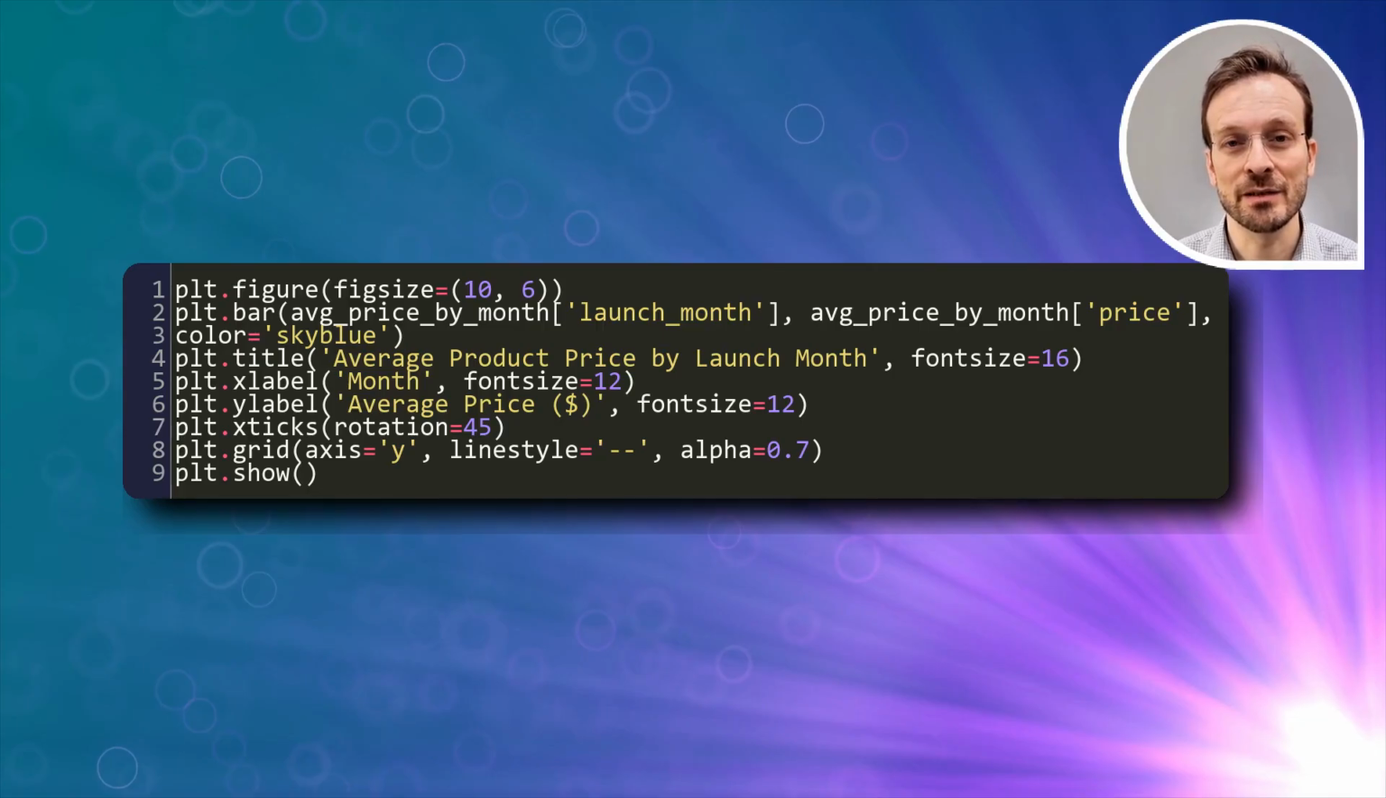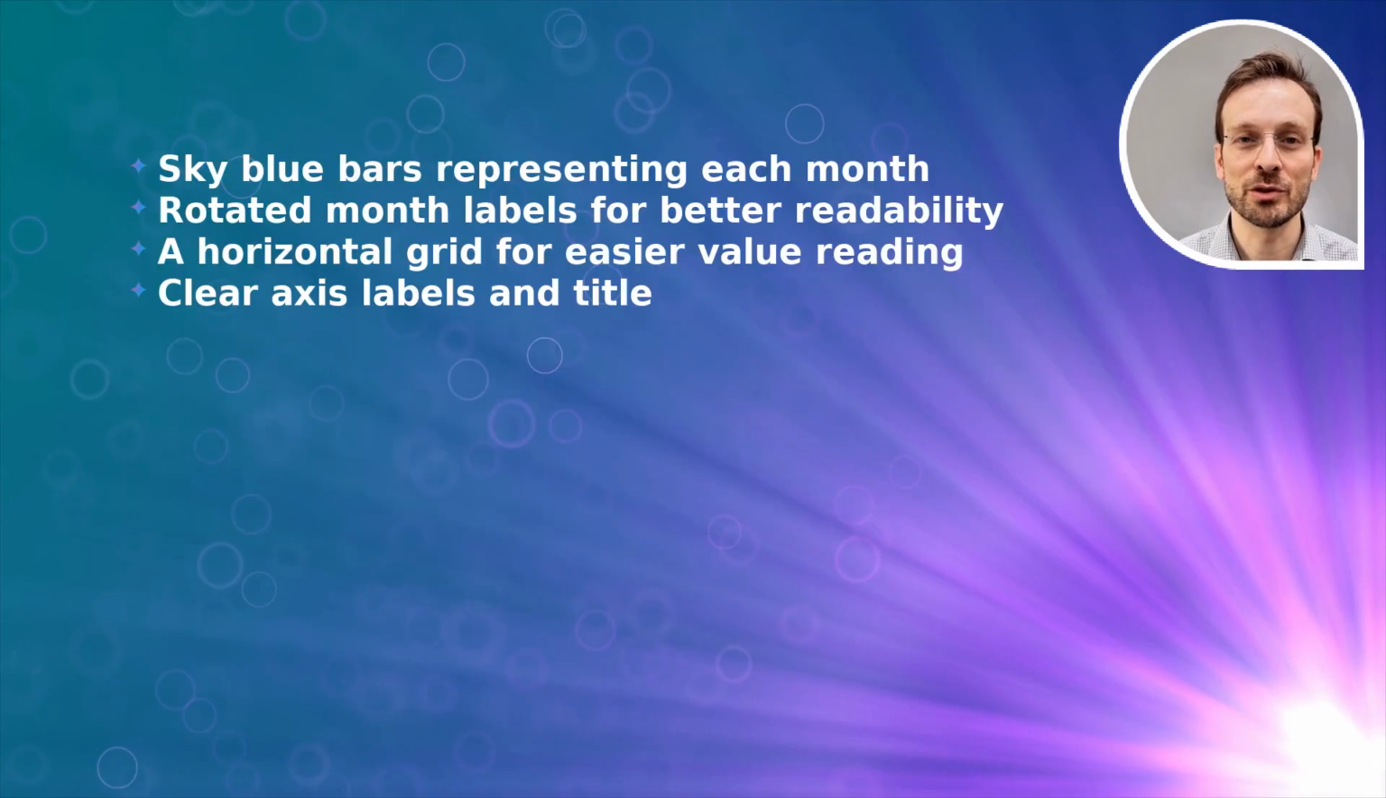Notice how we set the figure size, add colors, include proper labels and titles, rotate the month labels for readability, and add a grid for easier value reading. The resulting chart clearly shows the price variations by month. April and May have the highest average prices, while February shows the lowest. This kind of visualization makes patterns immediately obvious.